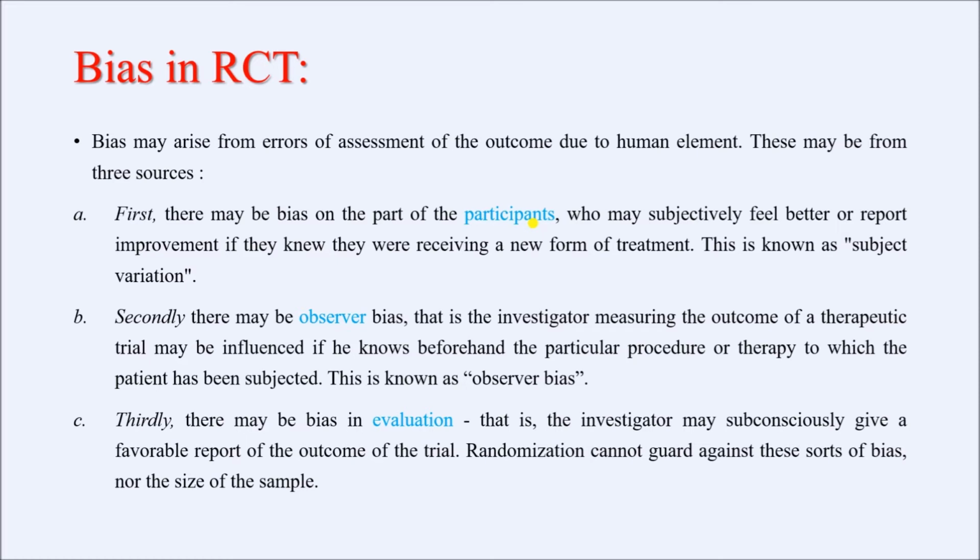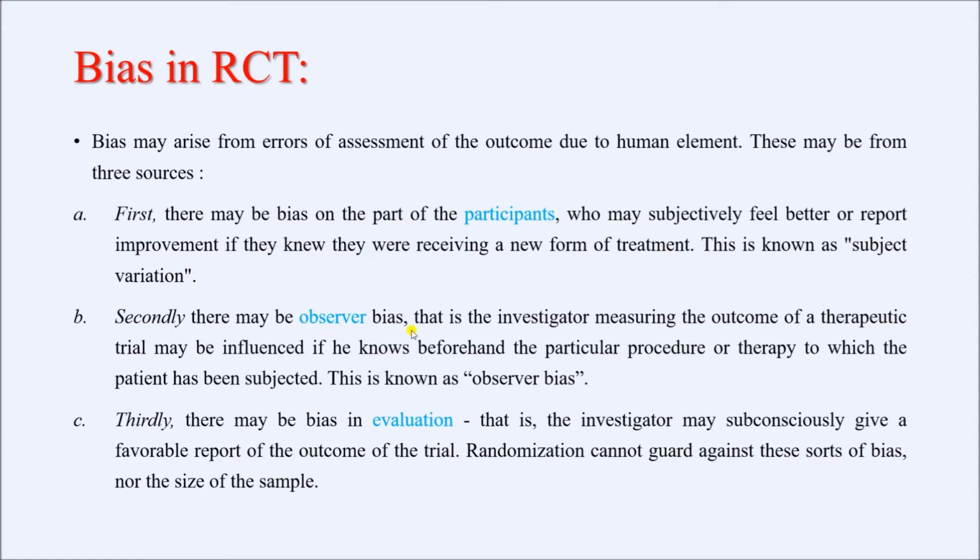So he may feel that since he is not receiving the gold standard drug, he is probably not getting better. So he will tell the investigator that he is not feeling very good, he is not improving. That means his perception regarding the outcome changes because he knows he did not receive the gold standard drug and he received the new drug. So this is known as subject variation.